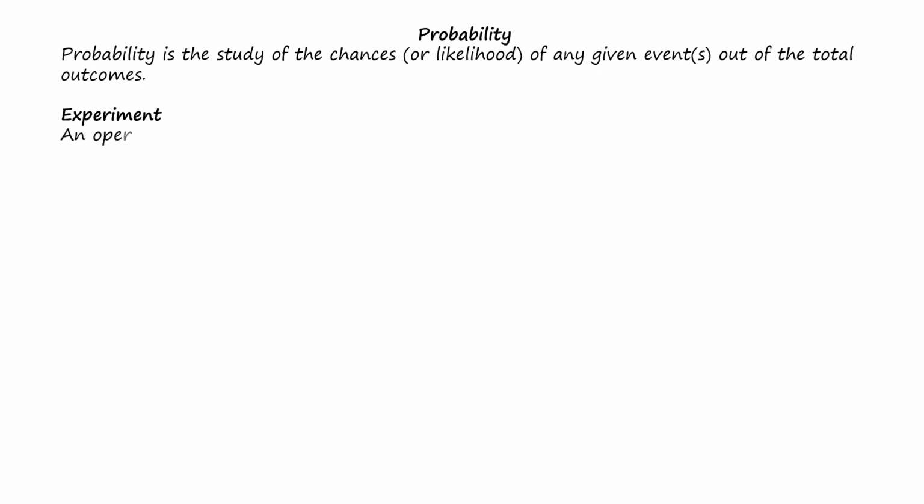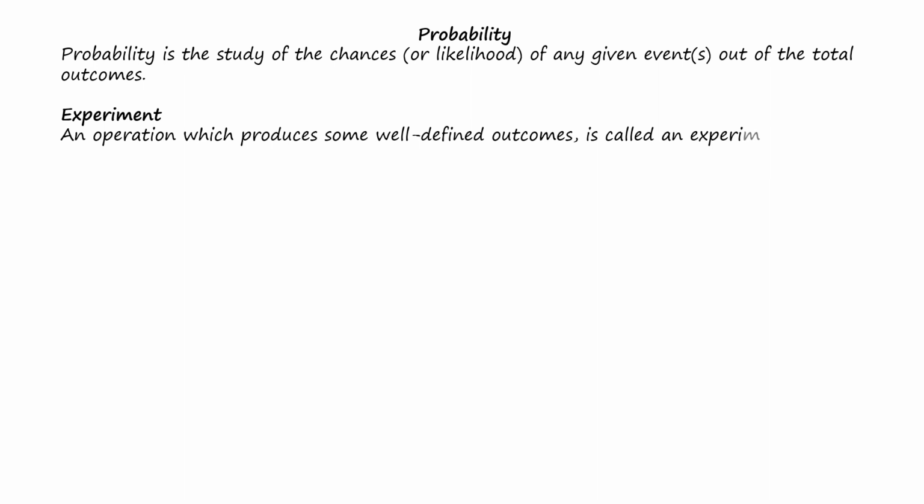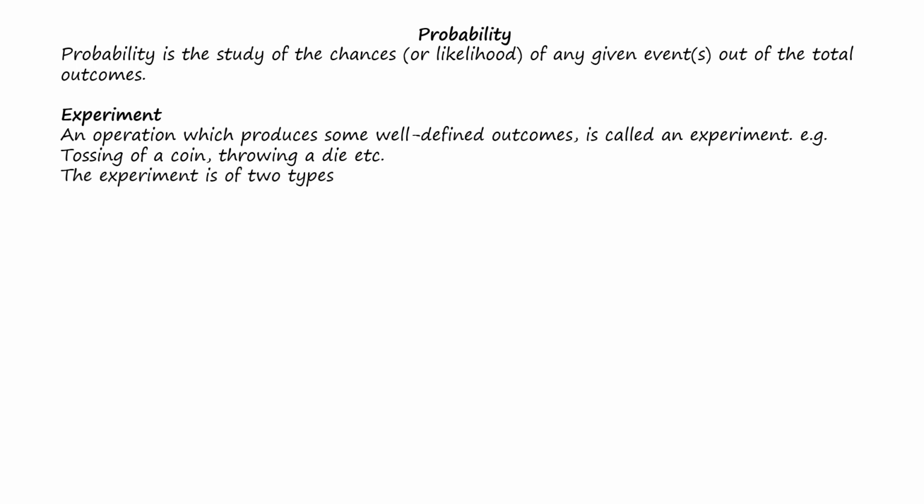Experiment. An operation which produces some well-defined outcome is called an experiment. For example, tossing of a coin, throwing a die, etc. The experiment is of two types: random experiment and deterministic experiment.